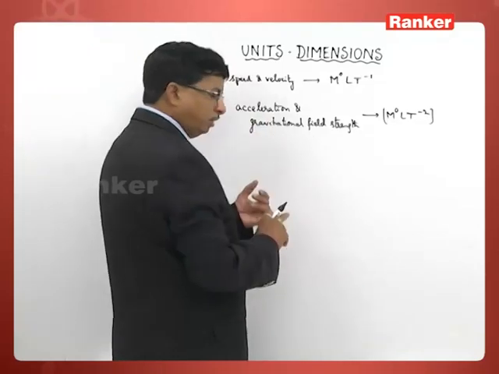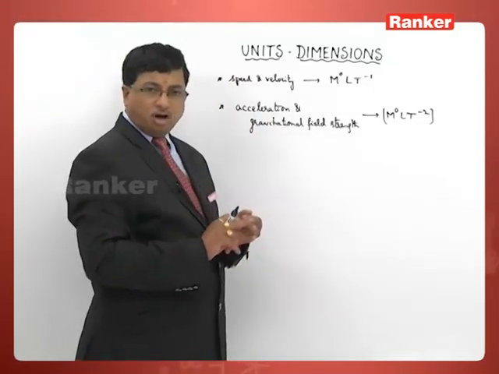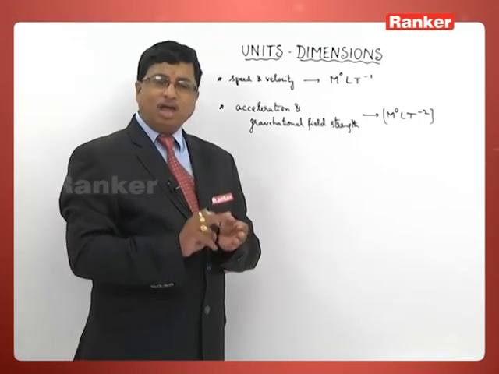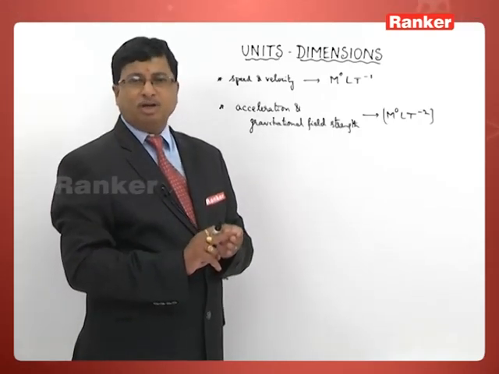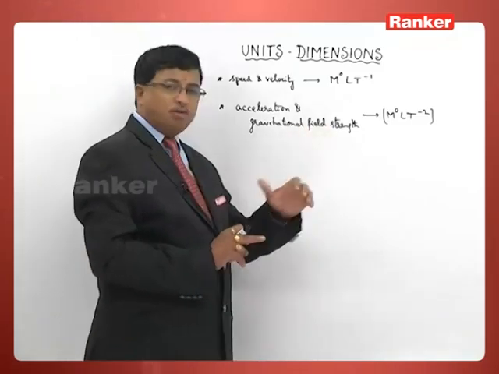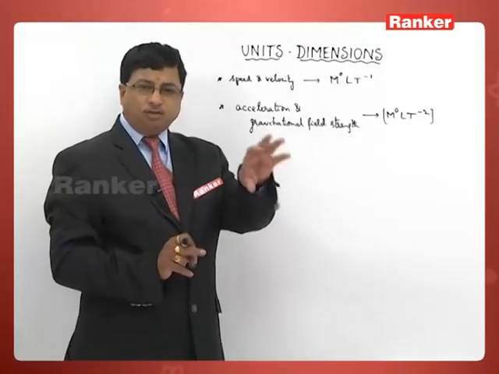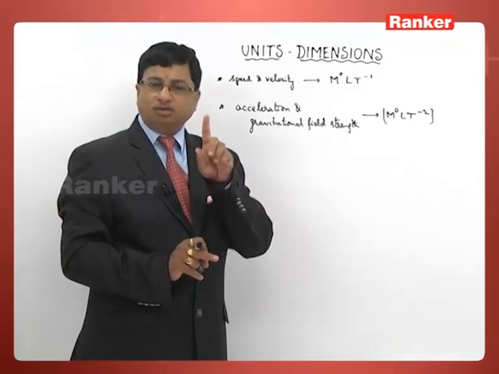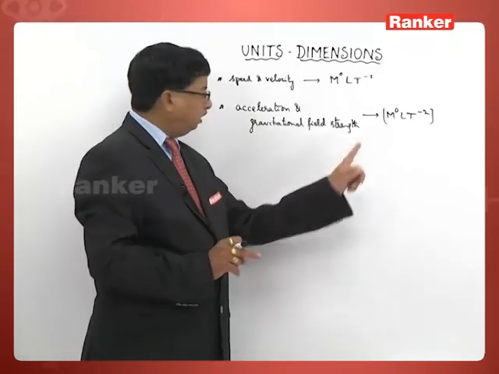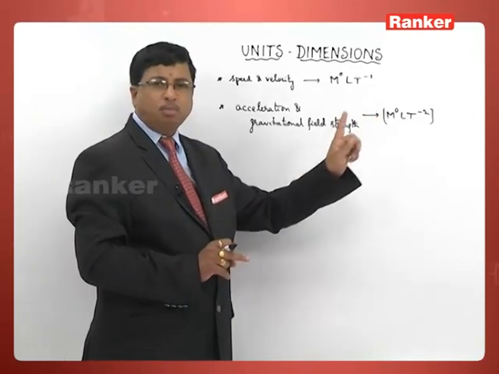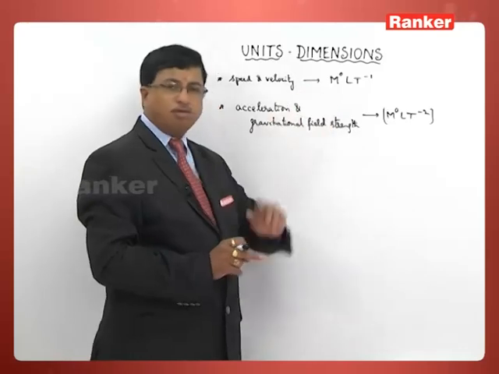So acceleration, whether you call it retardation, deceleration, acceleration due to gravity, gravitational field strength or field intensity, all these physical quantities have the same dimensional formula, that is M0 L power 1 T power minus 2. That is the dimensional formula for it.